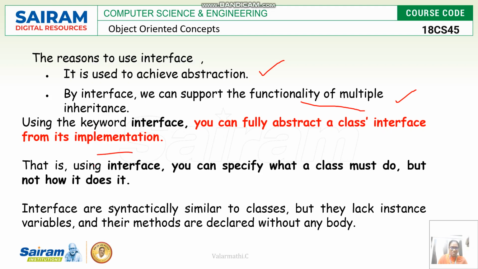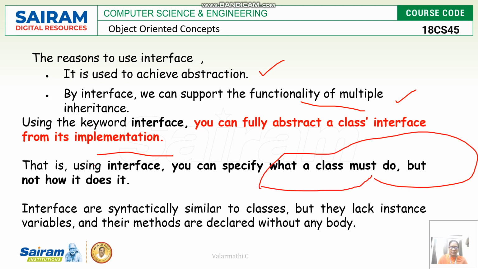By using the interface, we can specify what a class must do, because interfaces only contain the operations, its methods. So we can specify what a class is going to do.